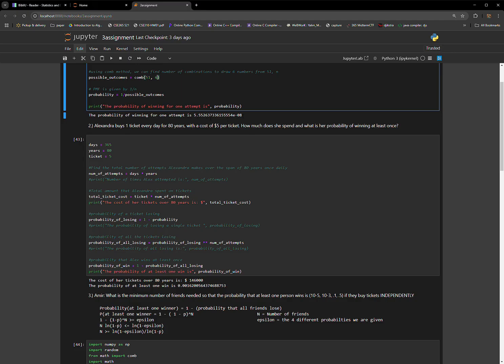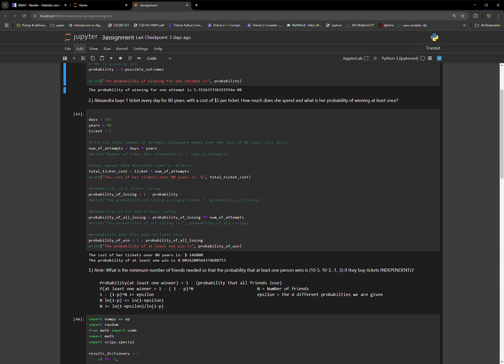It's very small, and Alexandra buys 1 ticket every day for 80 years at a cost of $5. How much did she spend, and what was her probability of winning at least once? So you multiply the days by the years, and then multiply that by the $5 to get the total amount that she spent. And then in order to find the probability of winning at least once, there's a few steps you've got to go through.